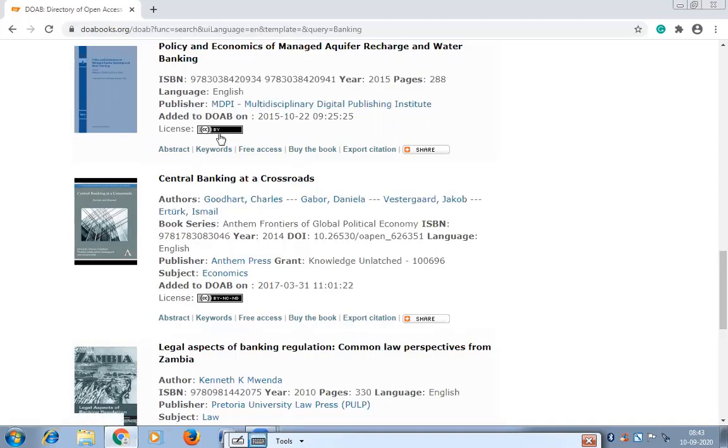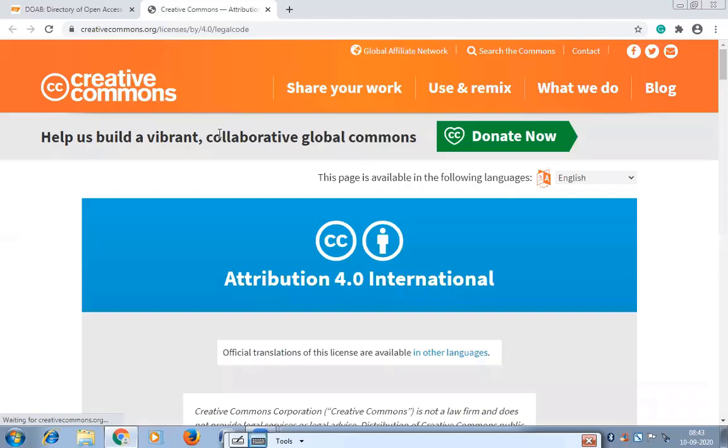Whenever you are referring to anything from the internet, you need to check the license of that thing. Otherwise also, when you search in Google and find anything like images, we use images for our presentation, at that time also you need to check whether that image is available for common creation. This has a license of this type, meaning this is created under Creative Commons.